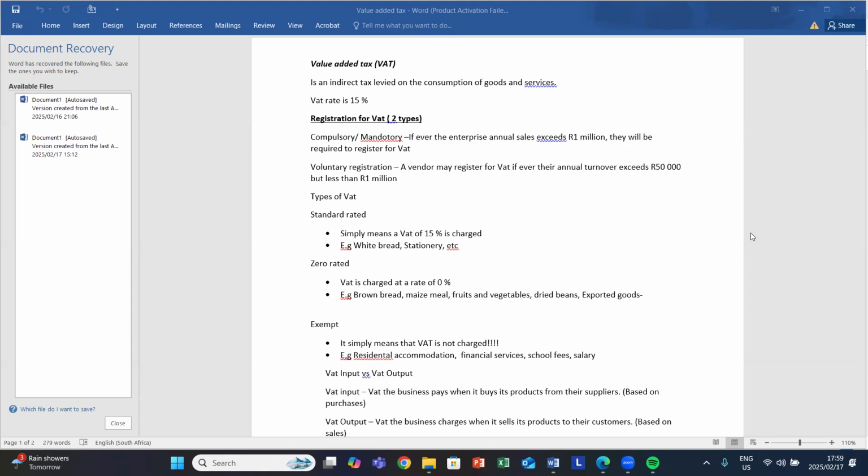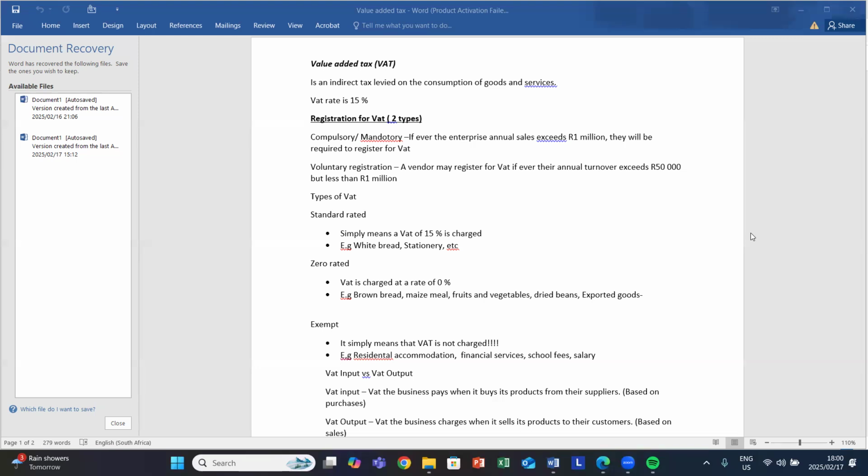They will have VAT. Items such as white bread. We know that the prices of white bread and also the prices of brown bread are different. White bread price is always higher than the brown bread. The reason the price of white bread is higher than brown bread is the fact that white bread is taxed, it has VAT. Hence, it is expensive to purchase it. And as you already know, our VAT rate in South Africa is 15%.